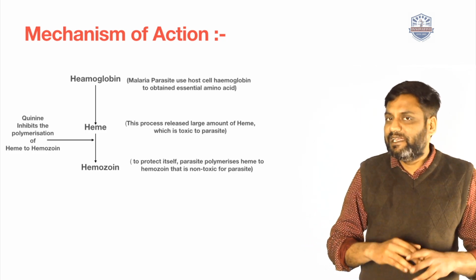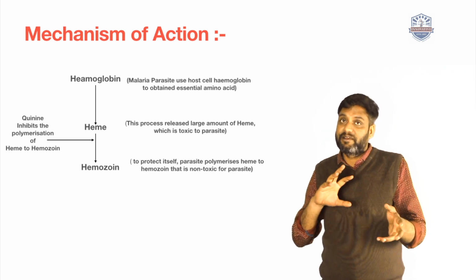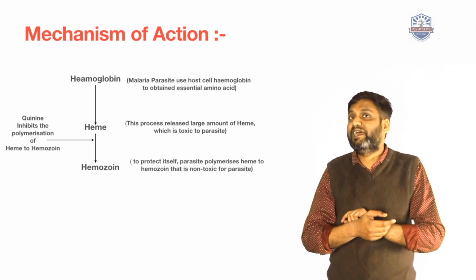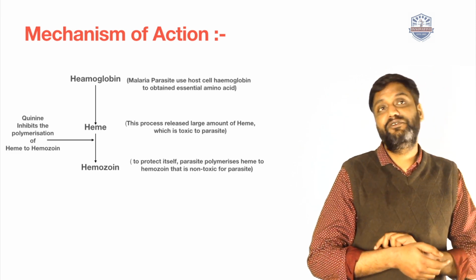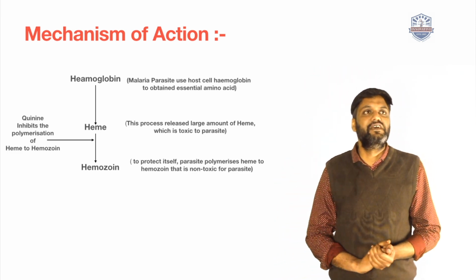So ultimately hemozoin is not formed, the malarial parasite cannot prepare its essential amino acids, so growth is inhibited and the malaria parasite dies.